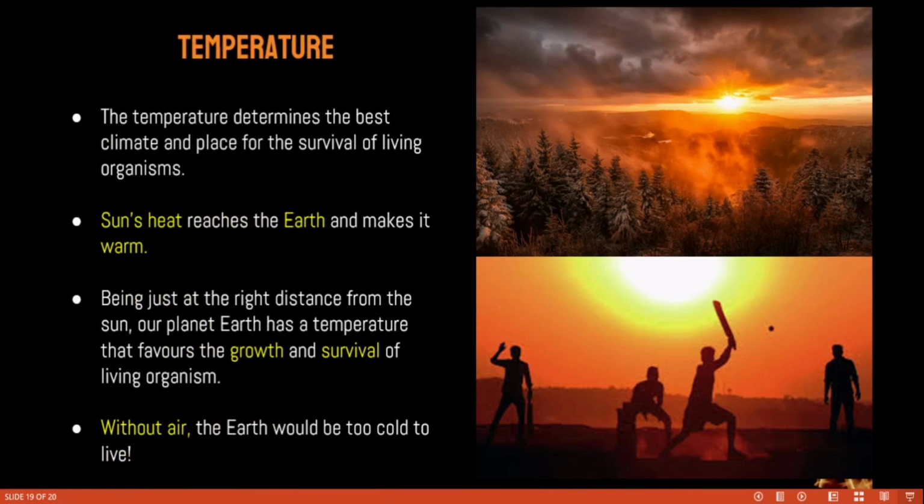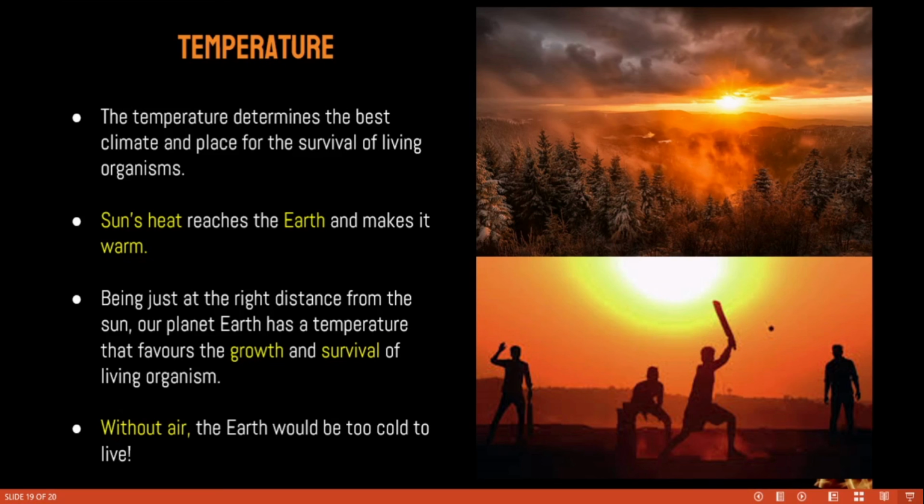Next one is temperature. Temperature is also very, very important. Temperature determines the best climate and place for the survival of living organisms. The sun's heat reaches the earth and makes it warm. Our planet is placed at the right distance from the sun. That is why we are receiving enough temperature.